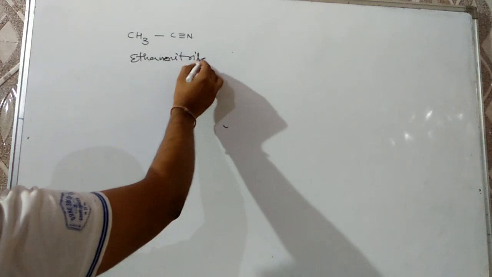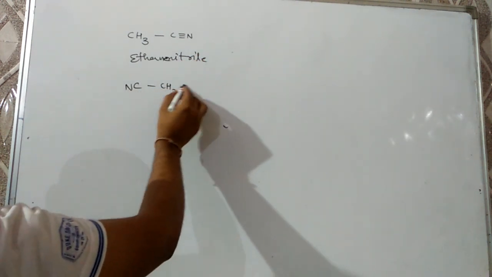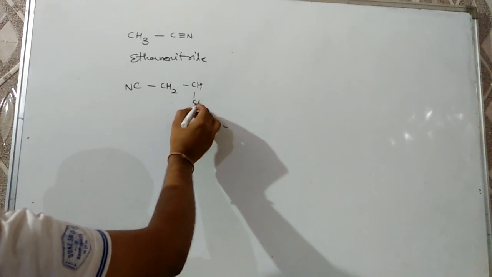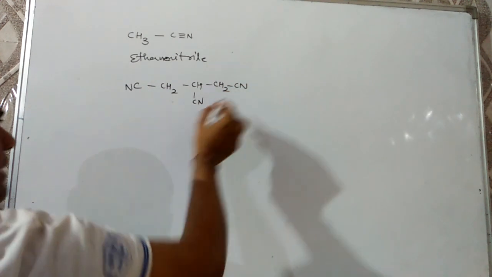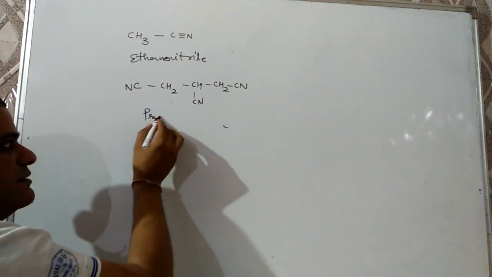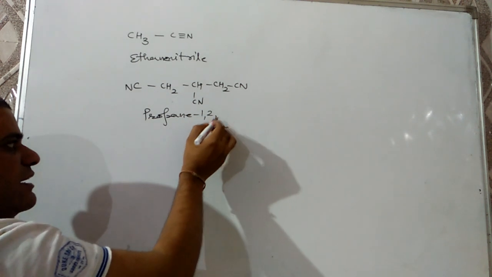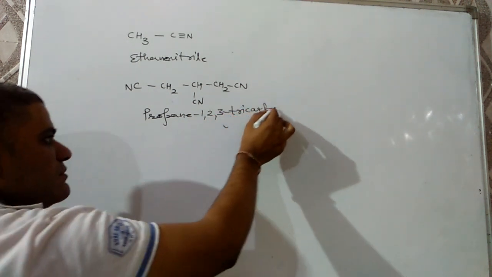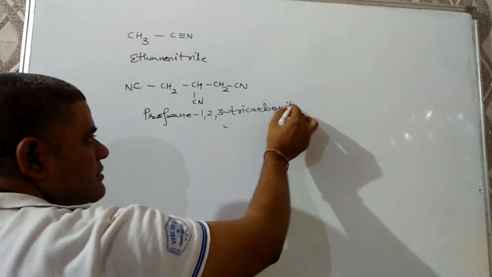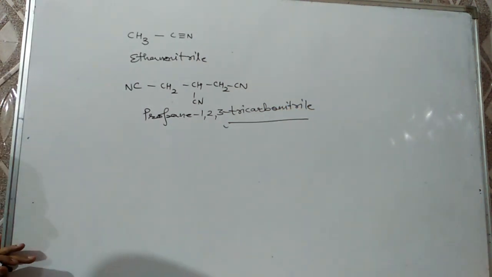But if 3 CN groups are there, then neither is counted in the chain. So the name can be here propane-1,2,3-tricarbonitrile.